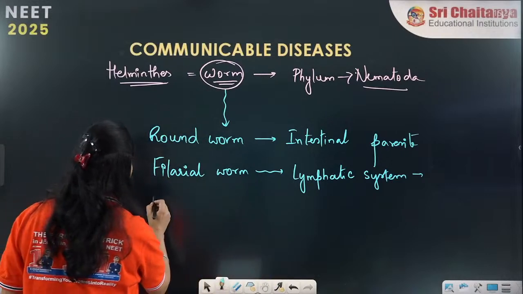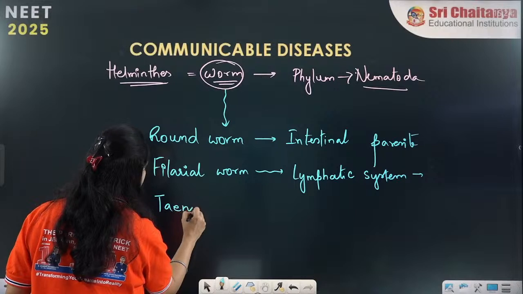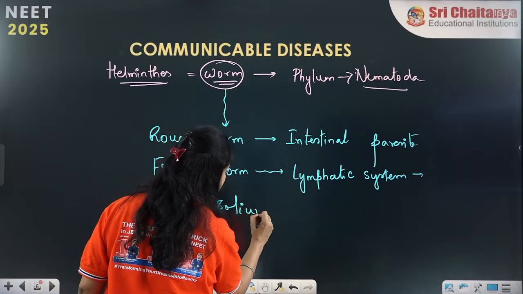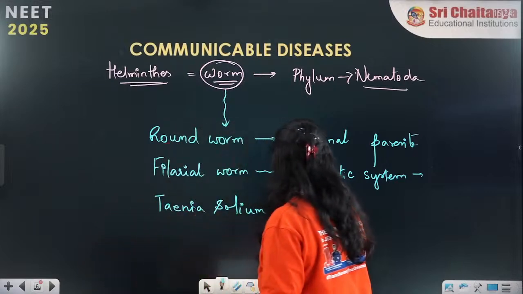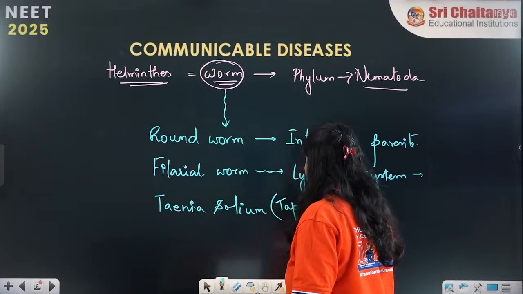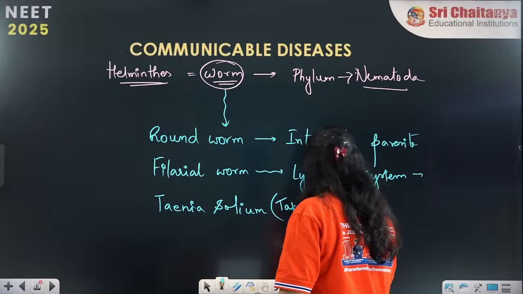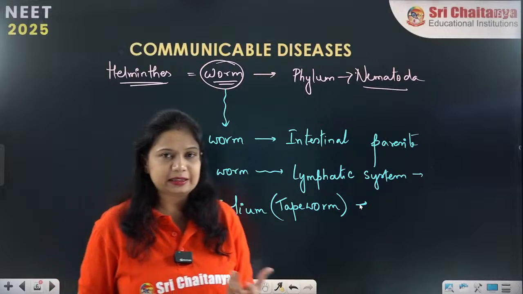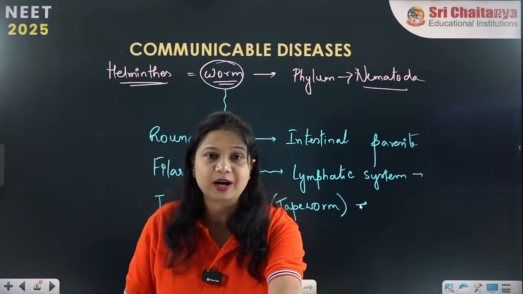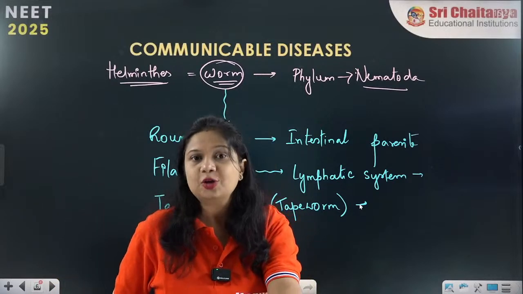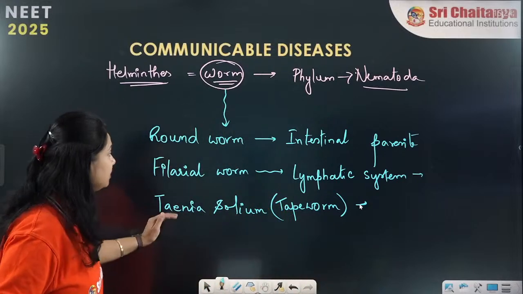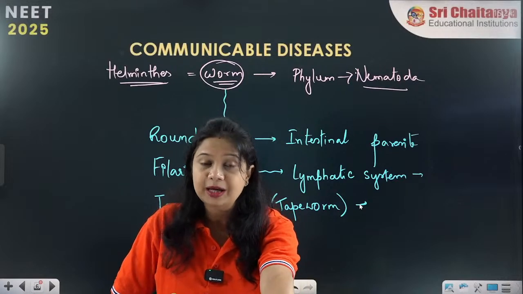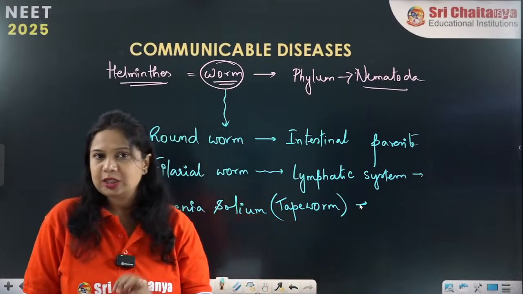Another one, for example, is Taenia, which we can call Taenia solium or Taenia saginata, many types are there. They are called tapeworms. They can roam around in different places in our body, starting from the intestine to the muscles and various parts, including the brain. So these are the different types of worms belonging to the phylum Nematoda of the animal kingdom. They cause infections in our body.